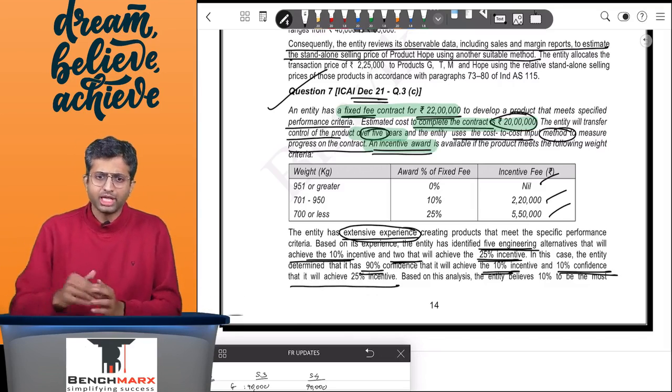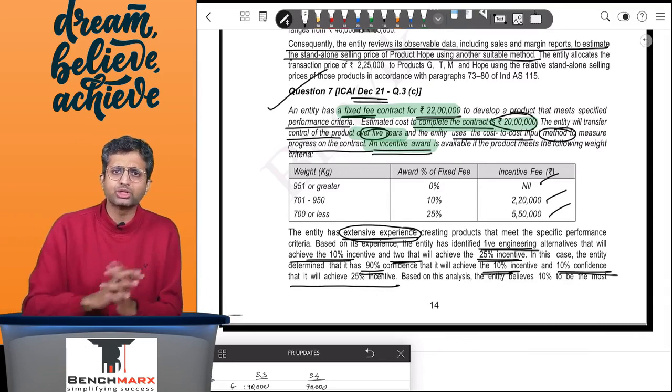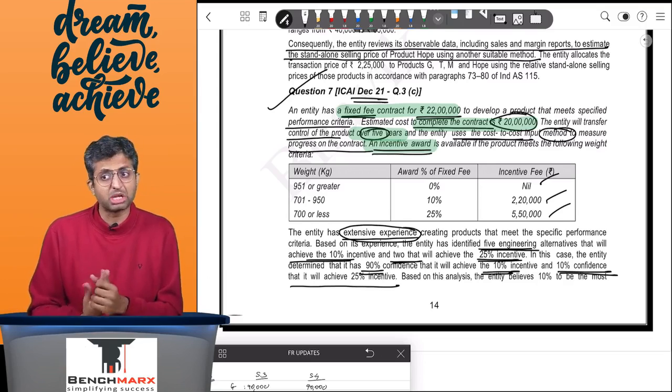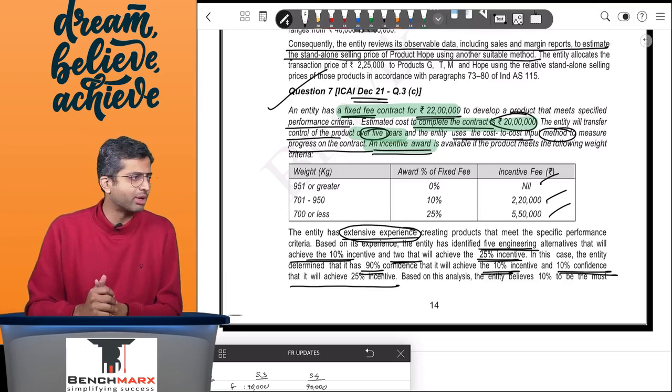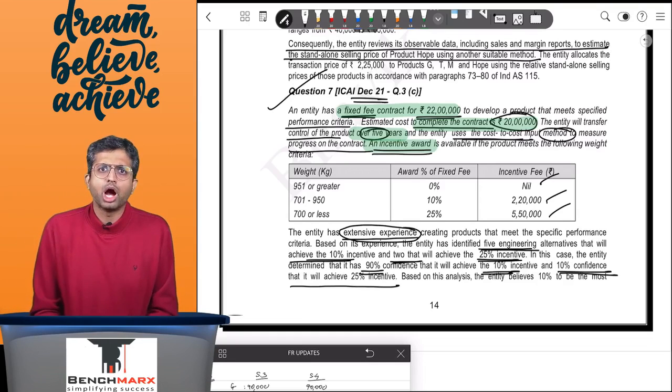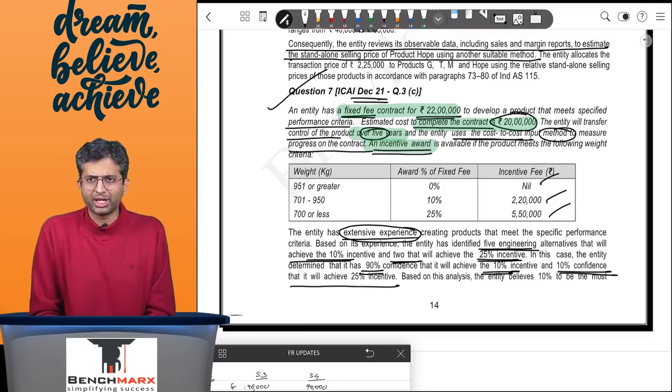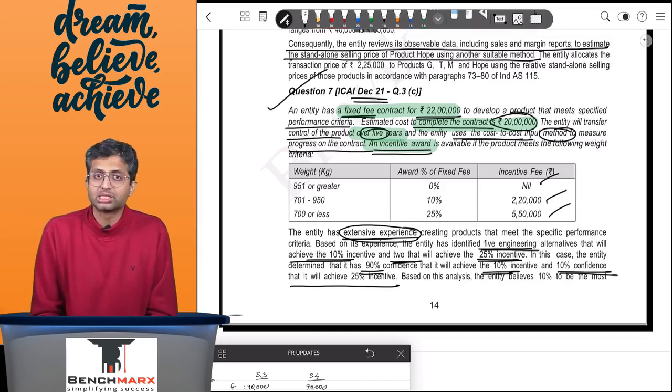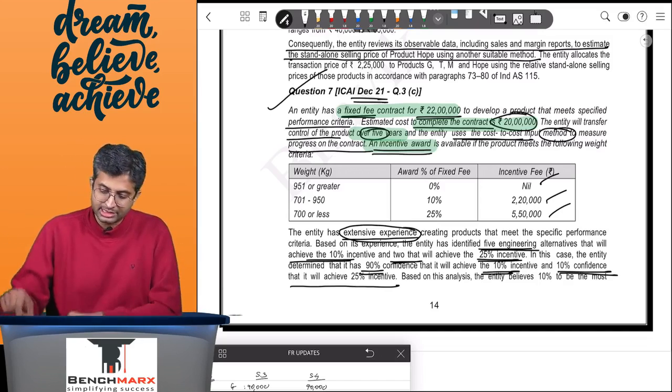Question number 1, will you achieve the 10% threshold using those 5 designs? 90% yes, 10% maybe not. Even those designs might fail. Second question, a separate question, will you achieve the weight of less than 700 using the 2 designs that you have made? 25% yes, 75% no. There are 2 different questions.